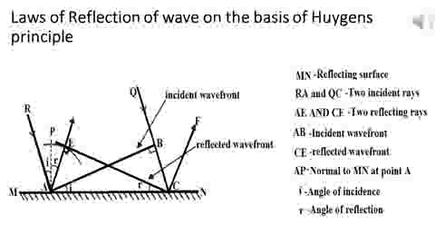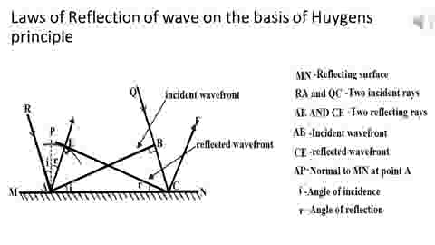Students, then first we see what these laws are. First law is that angle of incidence is equal to angle of reflection. That means angle i is equal to angle r. Then second law is that the incident ray, normal and the reflected ray are in the same plane. And for giving the proof of these laws, we must use the given image. For this image, first consider a plane wavefront AB, which is bounded by the 2 incident rays RA and QB.